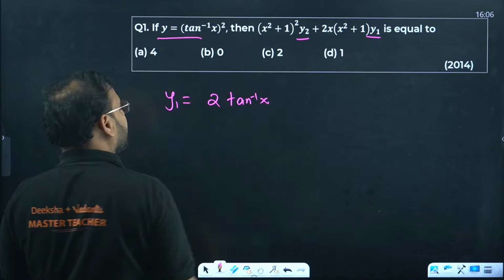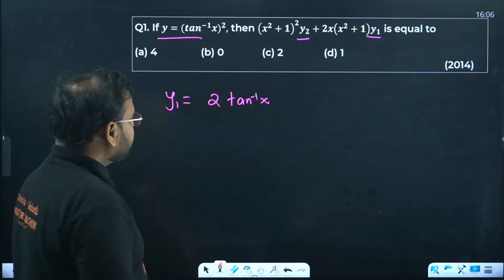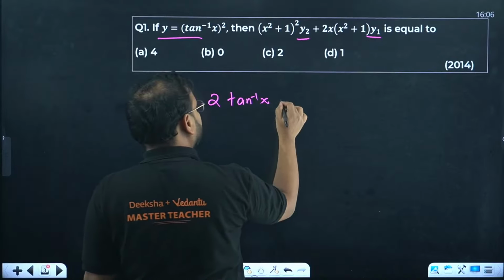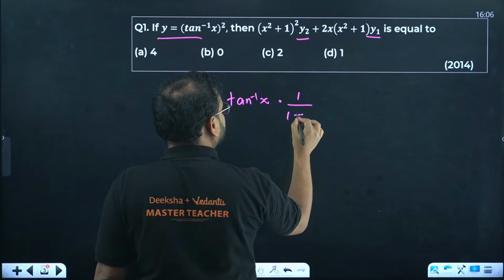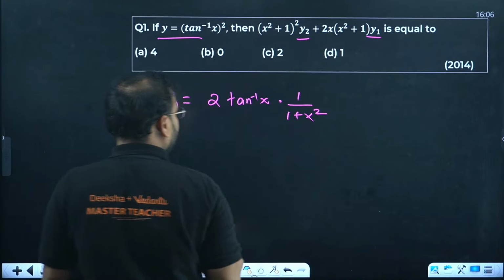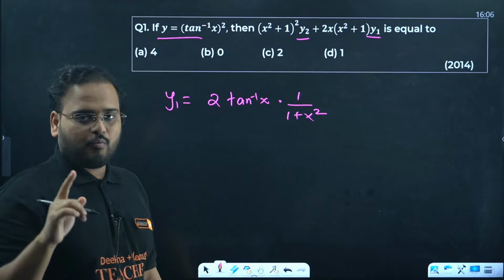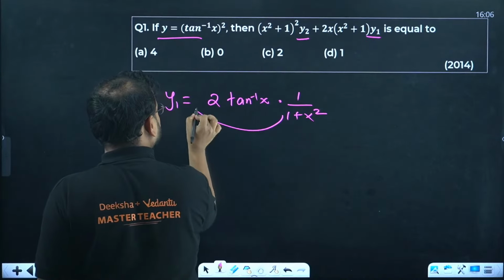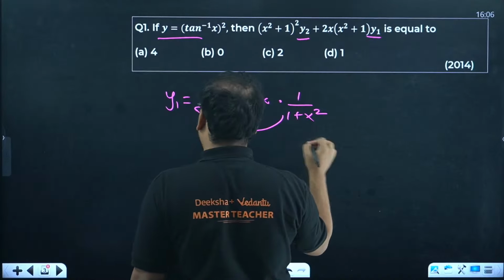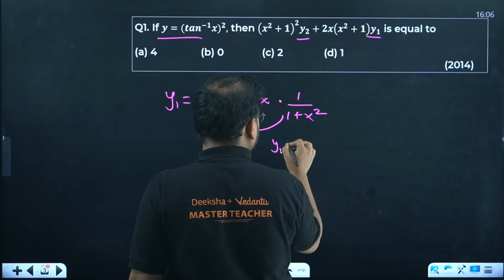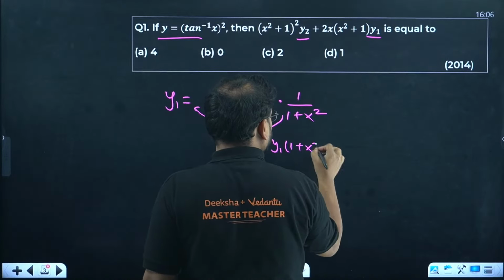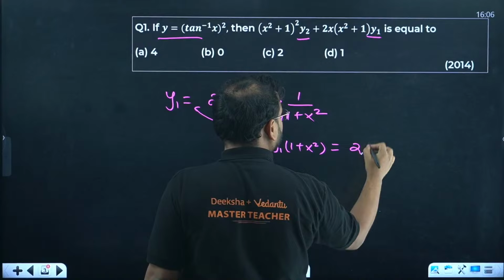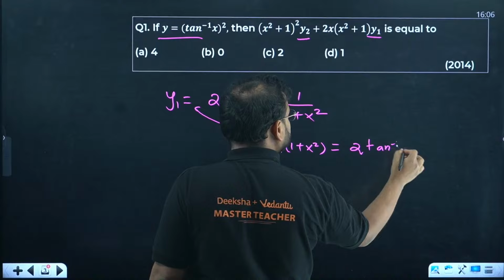This derivative is for what? For the polynomial part. Now you're going to differentiate tan inverse of x also with what? With the chain rule, you'll have 1 by 1 plus x square, right? And derivative of x is how much? 1. So we will write over here 1. Now bring this 1 plus x square on this side. So this expression becomes y1 times (1 plus x square) equals 2 tan inverse of x.